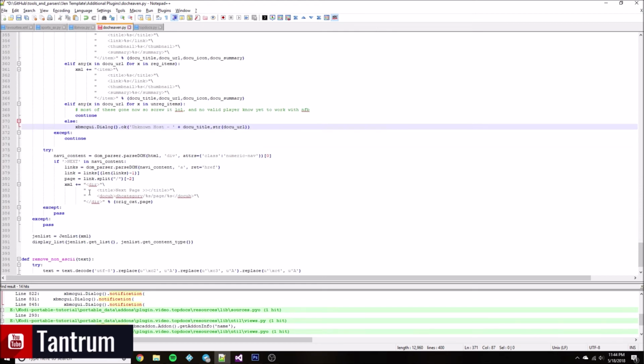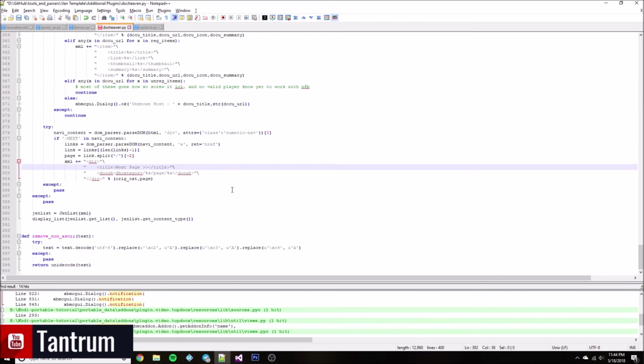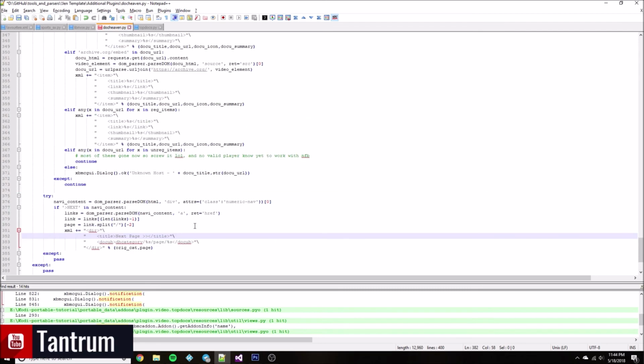All right. Now, of course, down here, it looks to see if there's a next page element, so it can display the next page down at the bottom. All right. And that's it. That's all there is to this plugin.